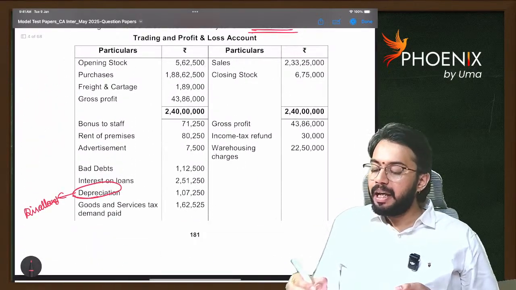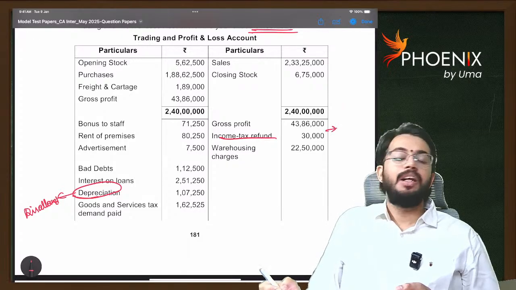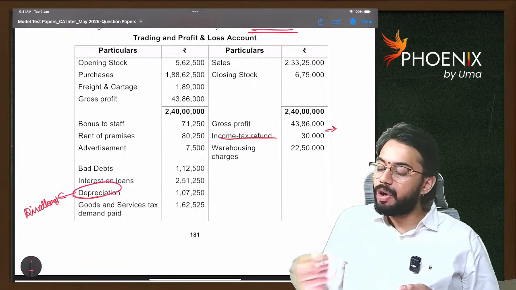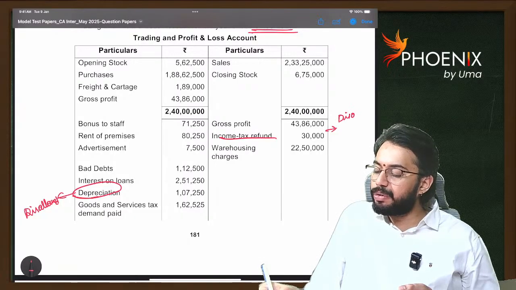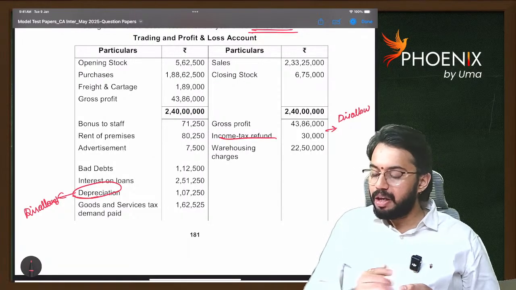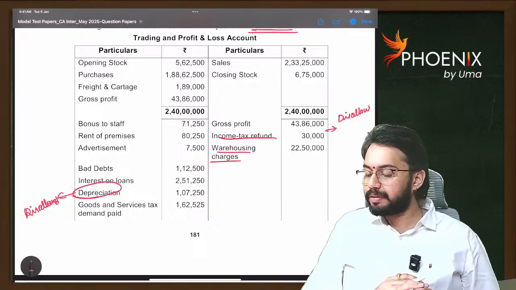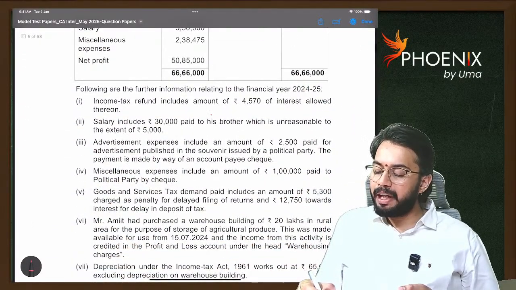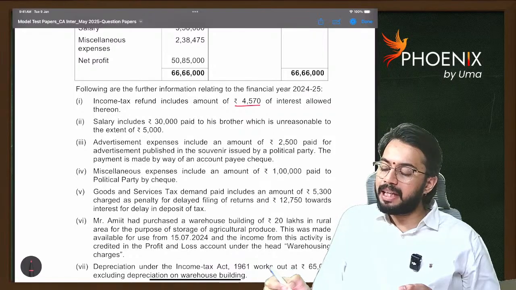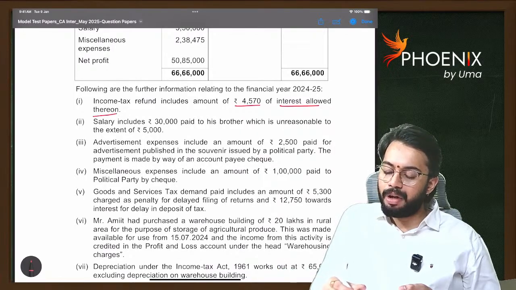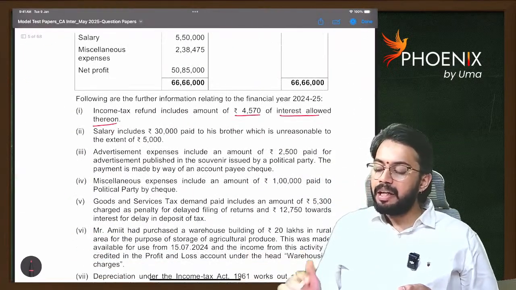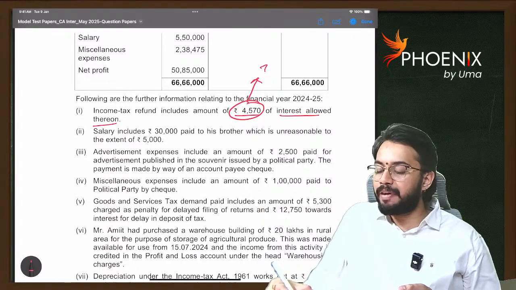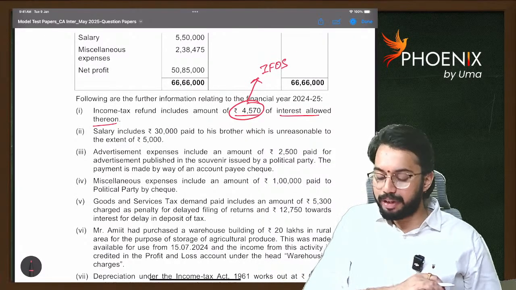Miscellaneous expenses. Income tax refund. This is not to be credited to P&L account, but it is credited to P&L account. What we need to do? We need to disallow it. Warehousing charges. We will see what warehousing charges are. Income tax refund includes an amount of 4570 as interest allowed thereon. See, this is interest on income tax refund, that is taxable under IFOS.